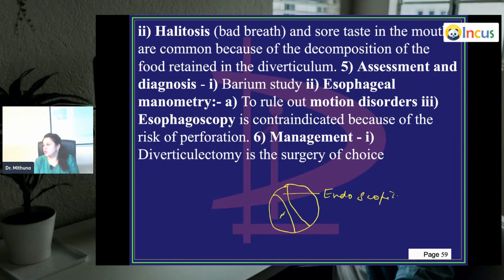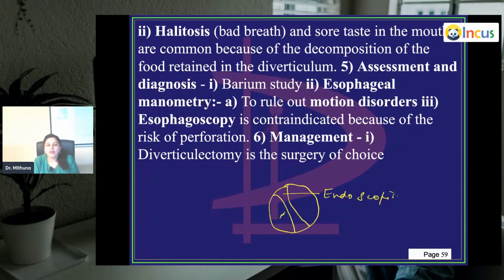You're not supposed to do it. So halitosis and sore taste in the mouth. How do you assess? You do a barium study. You take X-rays. Esophageal manometry is to rule out motion disorders. Then you do esophagoscopy. Sorry, it's contraindicated because of risk of perforation. We're not doing an endoscopy.